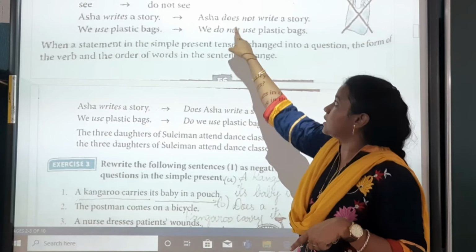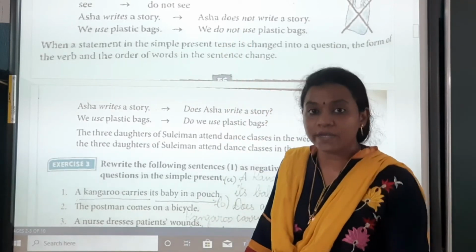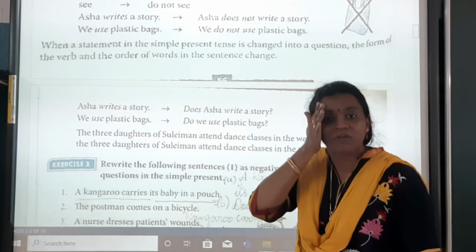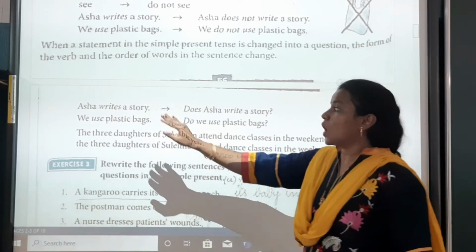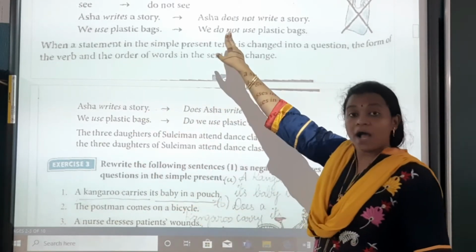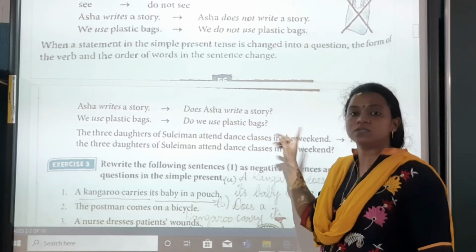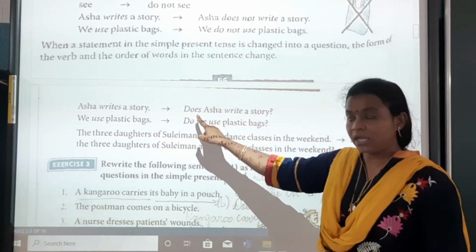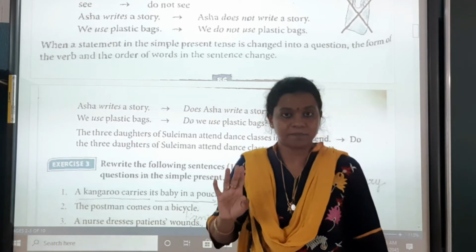So when we add does and do here, then in the simple present tense question, we bring that does and do to the beginning of the sentence. Where do we bring it? In the beginning of the sentence. So Asha writes a story. Asha does not write a story. Does Asha write a story? So what formation did we get? This does came in the beginning. After that, subject, verb and the rest of the sentence.